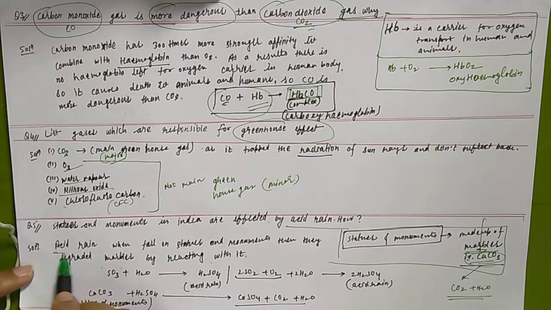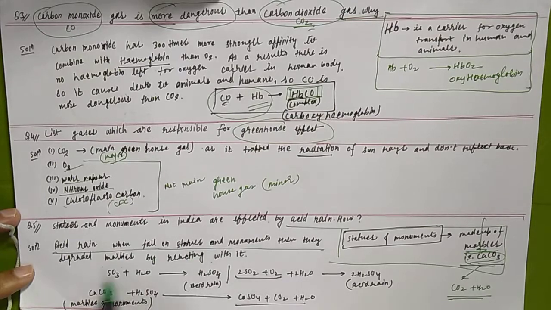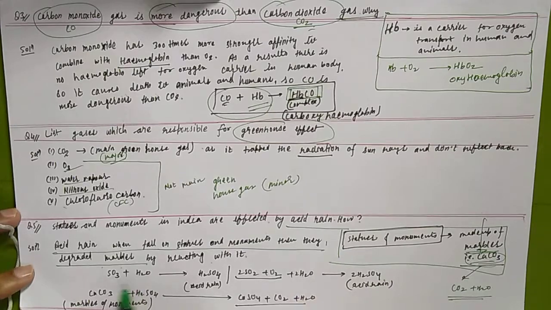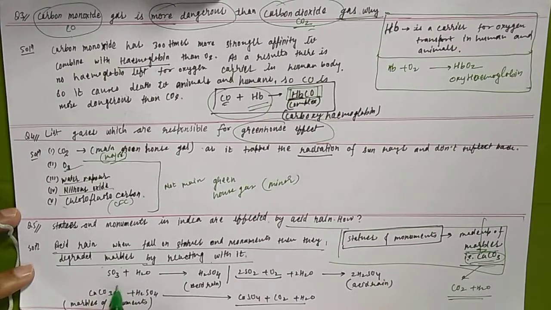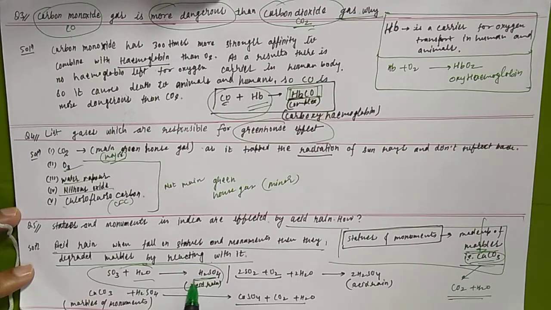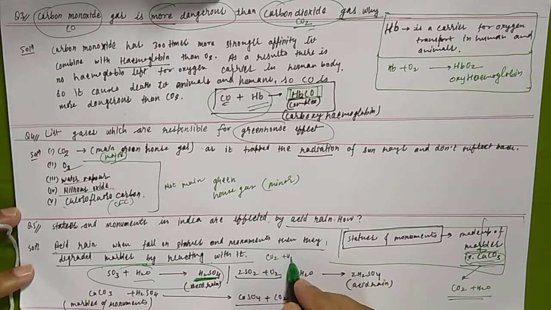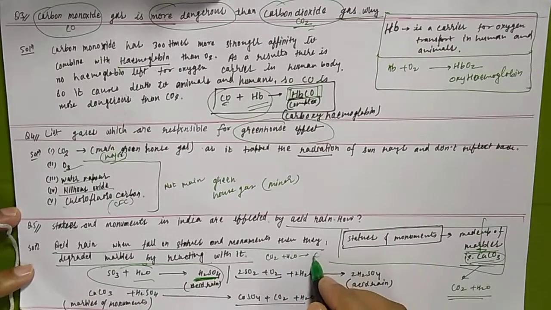So when acid rain falls on the statues and monuments, they degrade the marbles by reacting with it. How? See, sulfur trioxide and water in the atmosphere form sulfuric acid, and even carbon dioxide and water are there. Okay, this also forms carbonic acid, H2CO3.